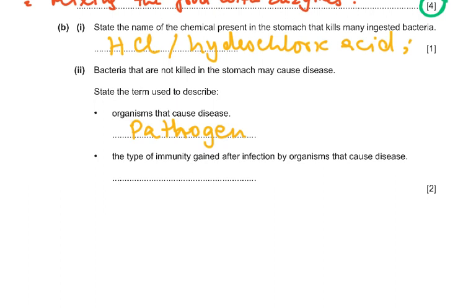So an organism that causes disease is called a pathogen. That's the only mark and that's the only word. So that's why in the mark schemes it's underlined, which means it's an essential mark scheme point and you cannot use any other word for it.